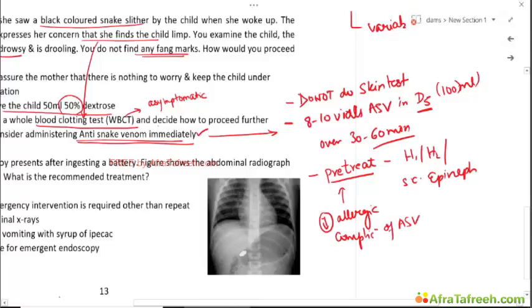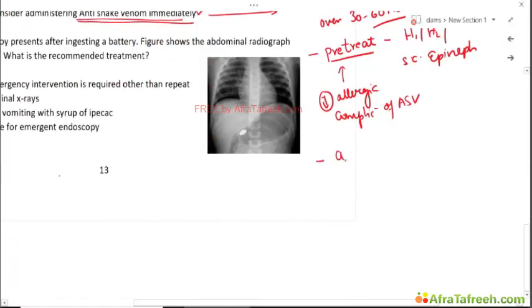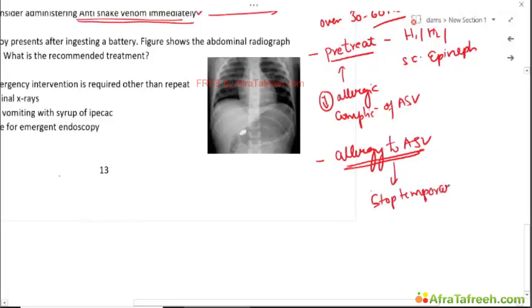Okay. Now, what if the patient develops an allergy? Now, the ASV is so important that it cannot be stopped as such. So, even if the patient develops a severe allergy to ASV, you temporarily stop it. Treatment of the allergy is given. And when there is slight improvement, you restart ASV.